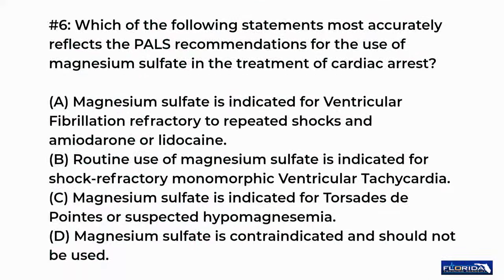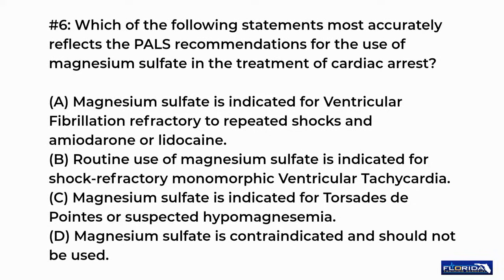Number 6. Which of the following statements most accurately reflects the PALS recommendations for the use of magnesium sulfate in the treatment of cardiac arrest? A. Magnesium sulfate is indicated for ventricular fibrillation refractory to repeated shocks and amiodarone or lidocaine. B. Routine use of magnesium sulfate is indicated for shock refractory monomorphic ventricular tachycardia.